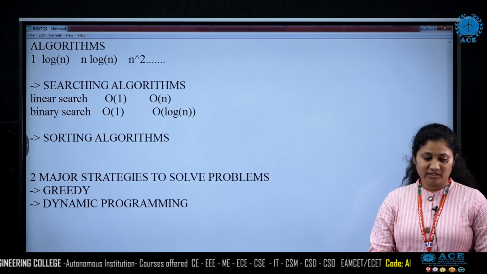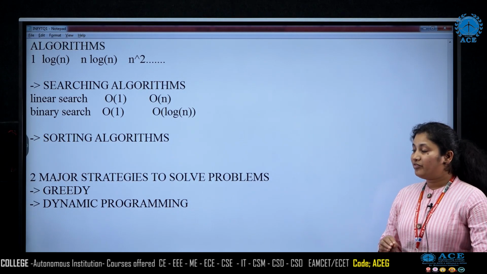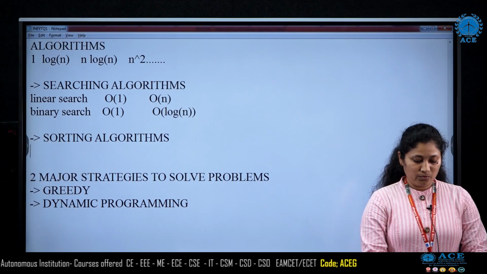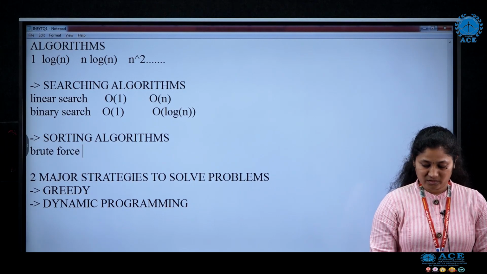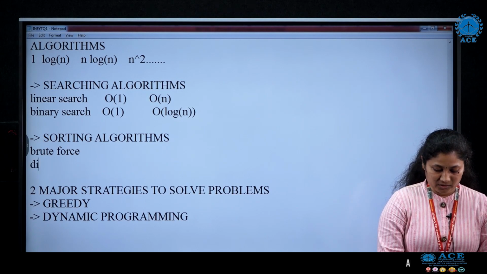Coming to the sorting algorithms, majorly we have two techniques again here: one is brute force and one is divide and conquer.